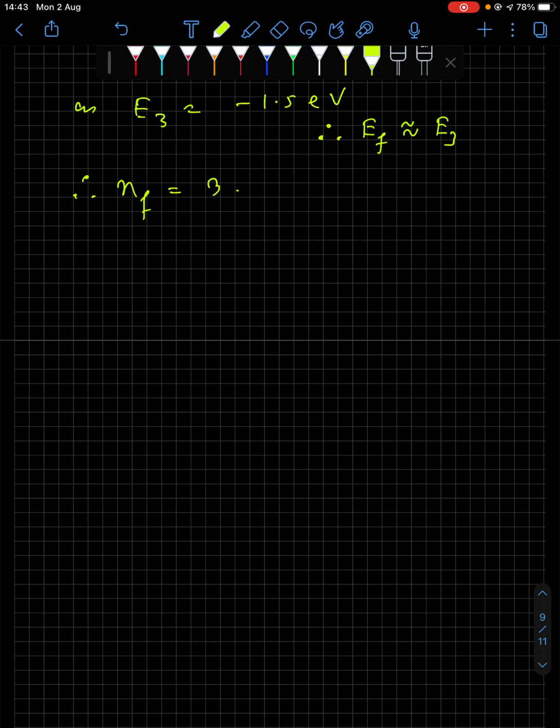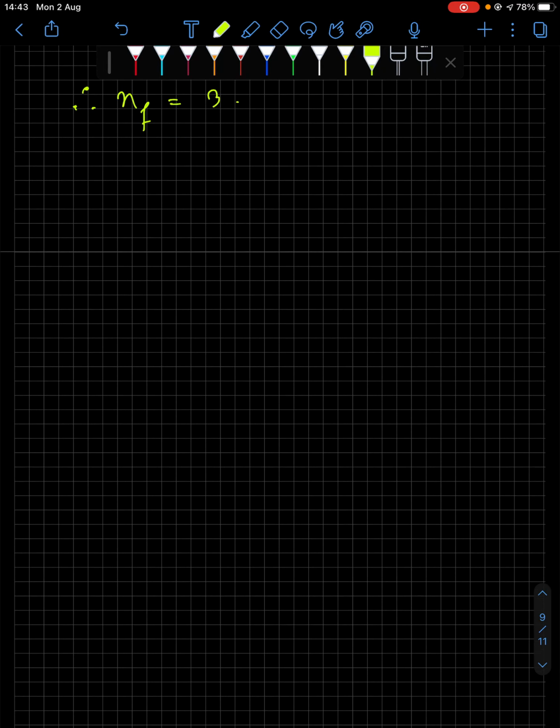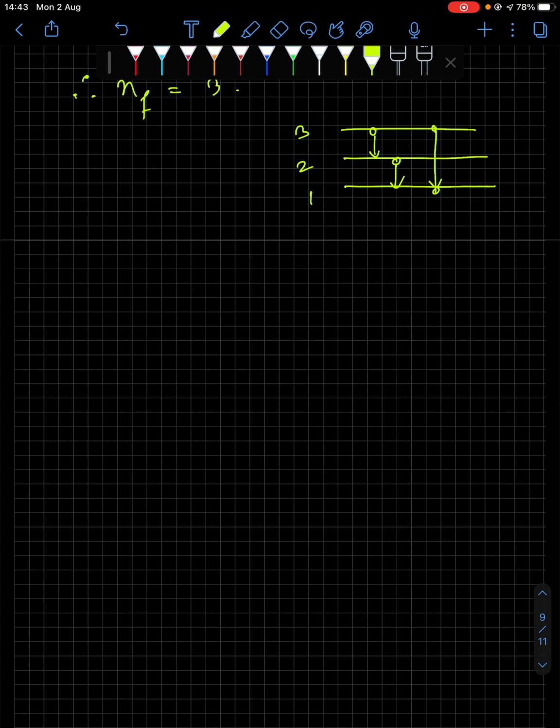Now the transition can happen 3 to 2, 3 to 1, or 2 to 1. For 3 to 1 you'll have Lyman series, for 2 to 1 you'll have Lyman series, and for 3 to 2 you'll have Balmer series. How do you find the number of spectral lines?